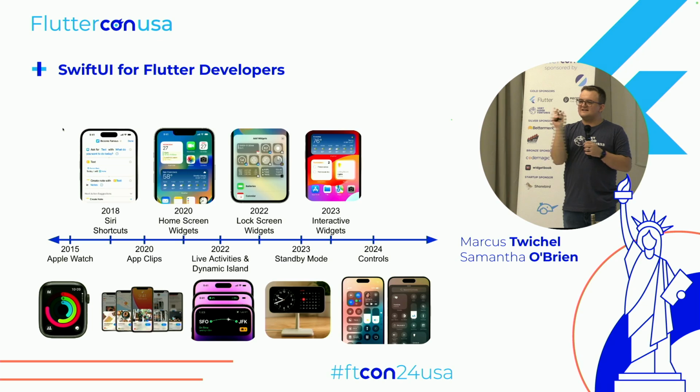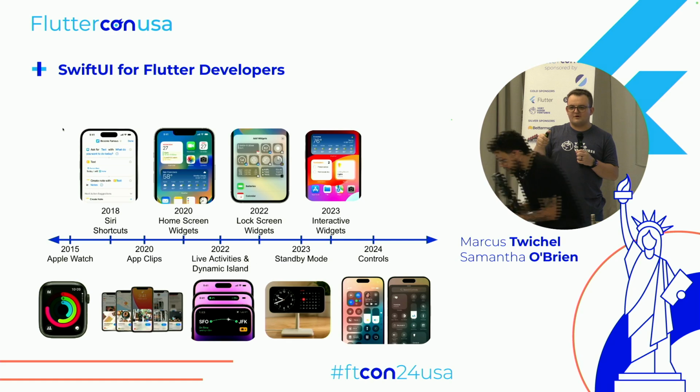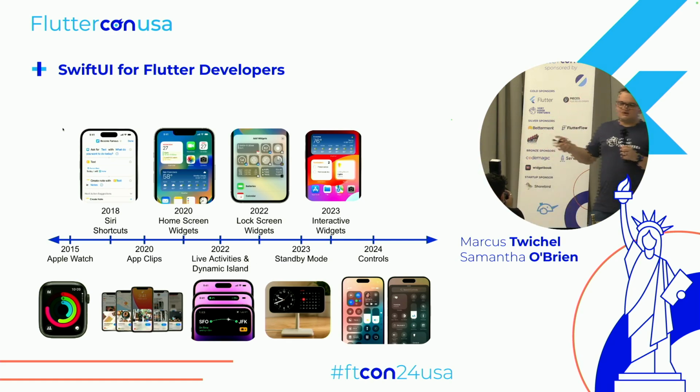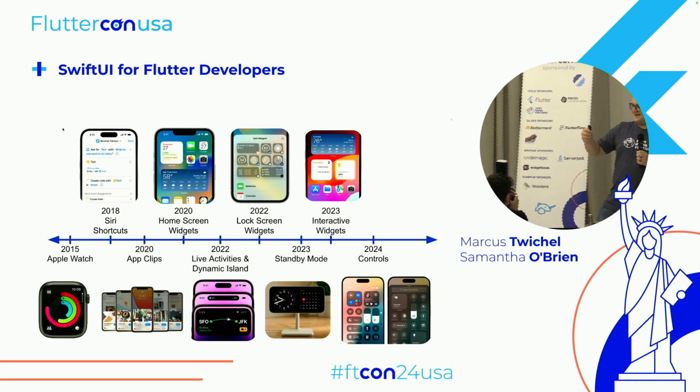So now these are like little tiny widgets. The example they showed on stage was Ford. You could unlock or lock your car door, and you can also trigger them with like an action button and some other ways. So these are pretty new, but again, another way to interact.